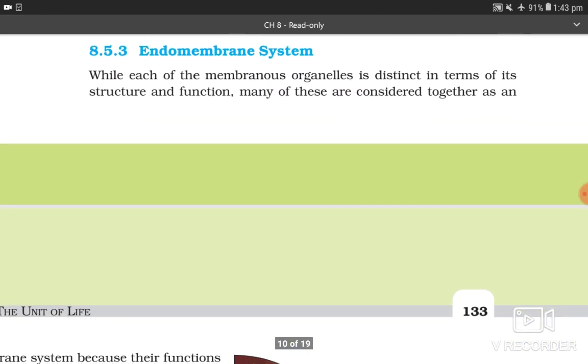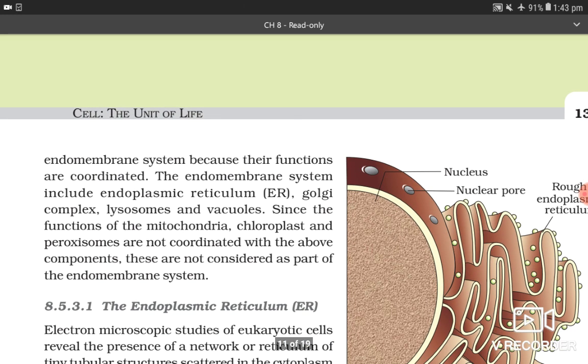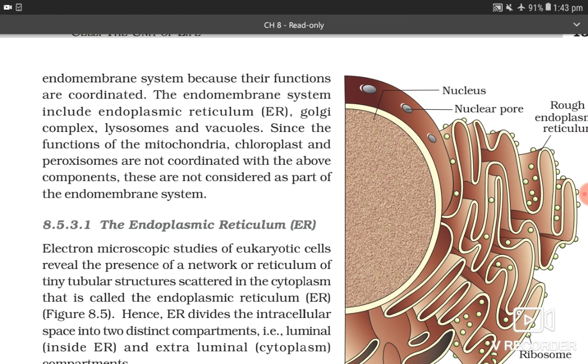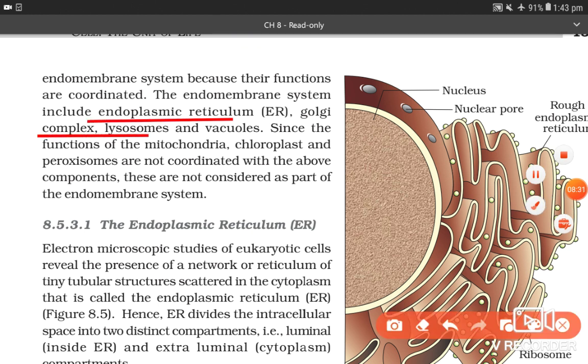8.5.3 Endomembrane system. While each of the membranous organelles is distinct in terms of structure and function, many of these are considered together as an endomembrane system because their functions are coordinated. The endomembrane system includes endoplasmic reticulum, Golgi complex, lysosomes and vacuoles. Since the function of mitochondria, chloroplast and peroxisomes are not coordinated with the above components, these are not considered as a part of endomembrane system.